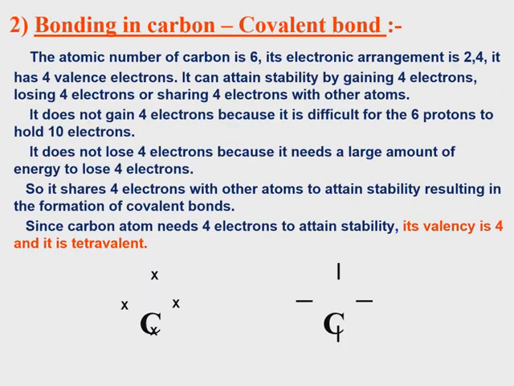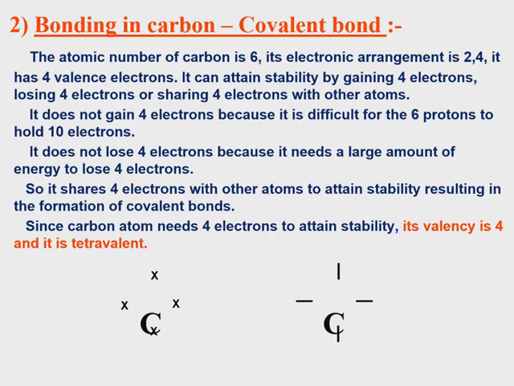Bonding in carbon. The atomic number of carbon is 6. Its electronic arrangement is 2,4. It has 4 outer shell electrons. The number of outer shell electrons is called valence electrons, so its valency is 4. It can attain stability by gaining 4 electrons, losing 4 electrons, or sharing 4 electrons with other carbon atoms or any other atoms.